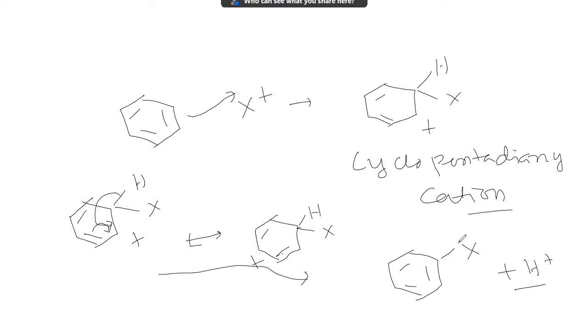So two steps: first an intermediate is formed, then loss of hydrogen.